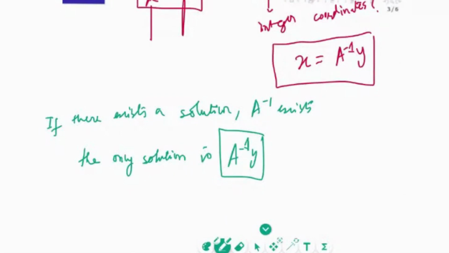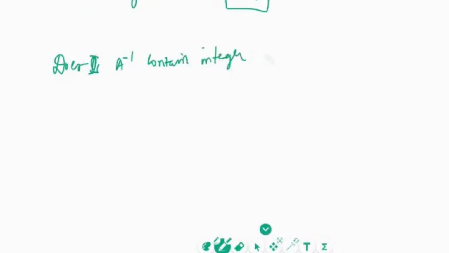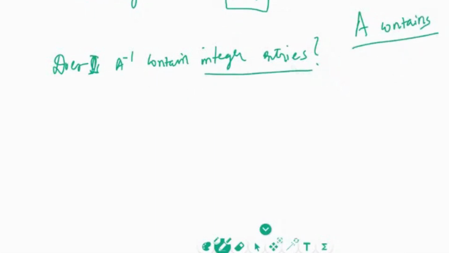So let's focus on this subpart now: does A inverse y contain integer coordinates, integer entries, or not? We know that A contains integer entries. Now we want to know whether A inverse contains integer entries or not. I'm really sorry for my bad handwriting, please forgive me, but I will try my best. So the question boils down to: given A has integer entries, whether A inverse has integer entries or not.